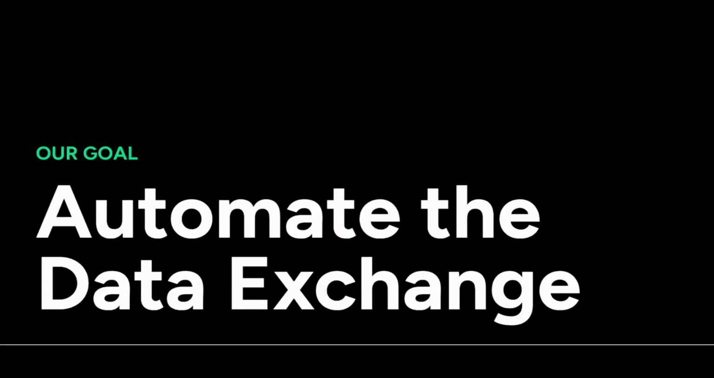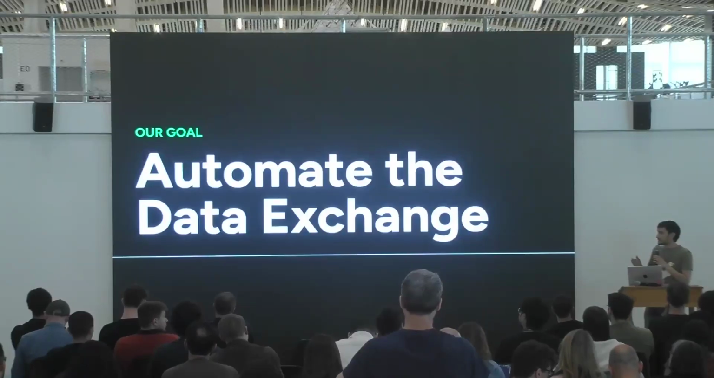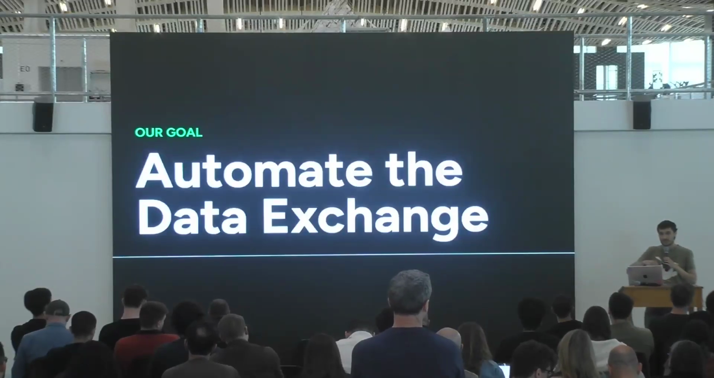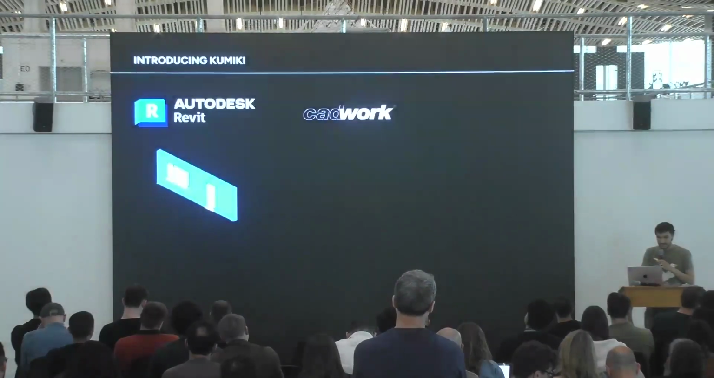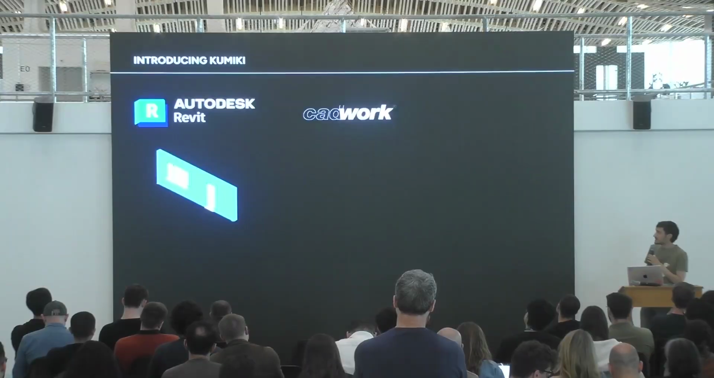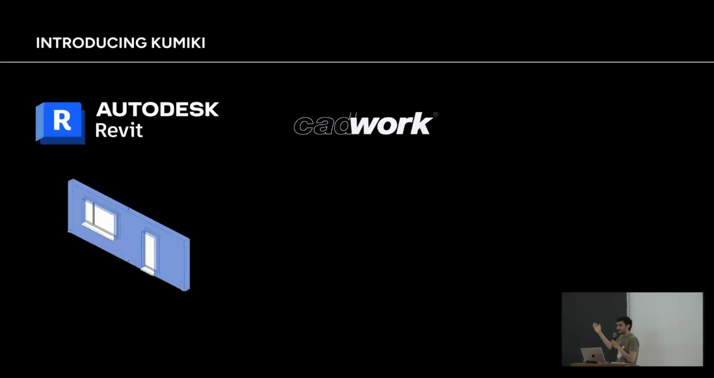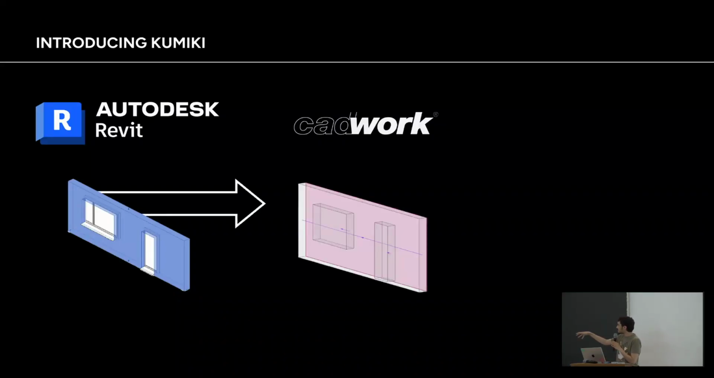So with this in mind, our goal is to automate the data exchange. We want to get rid of this manual process of redrawing the plans when we move to a different software. This is what Kumiki does. So the main idea is, say we have these two programs again, Revit and CADwork. In Revit, we have this native object, which is a Revit wall, with windows, doors, whatever. And we want to be able to move that wall with Kumiki into the native object from CADwork, which in this case is a panel.